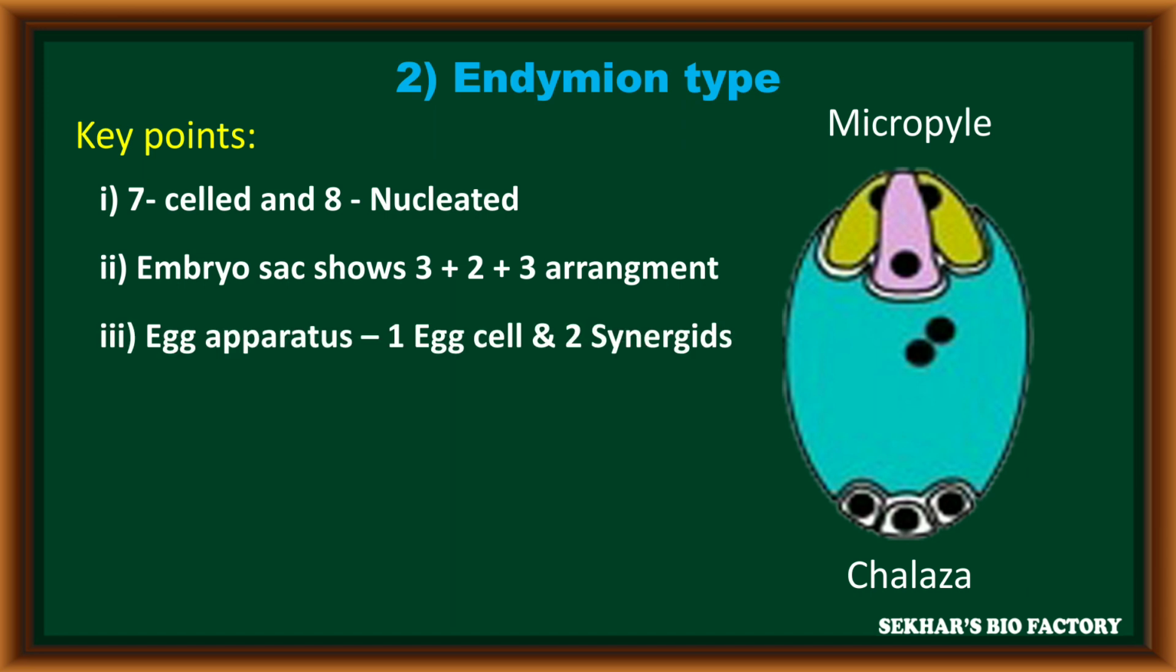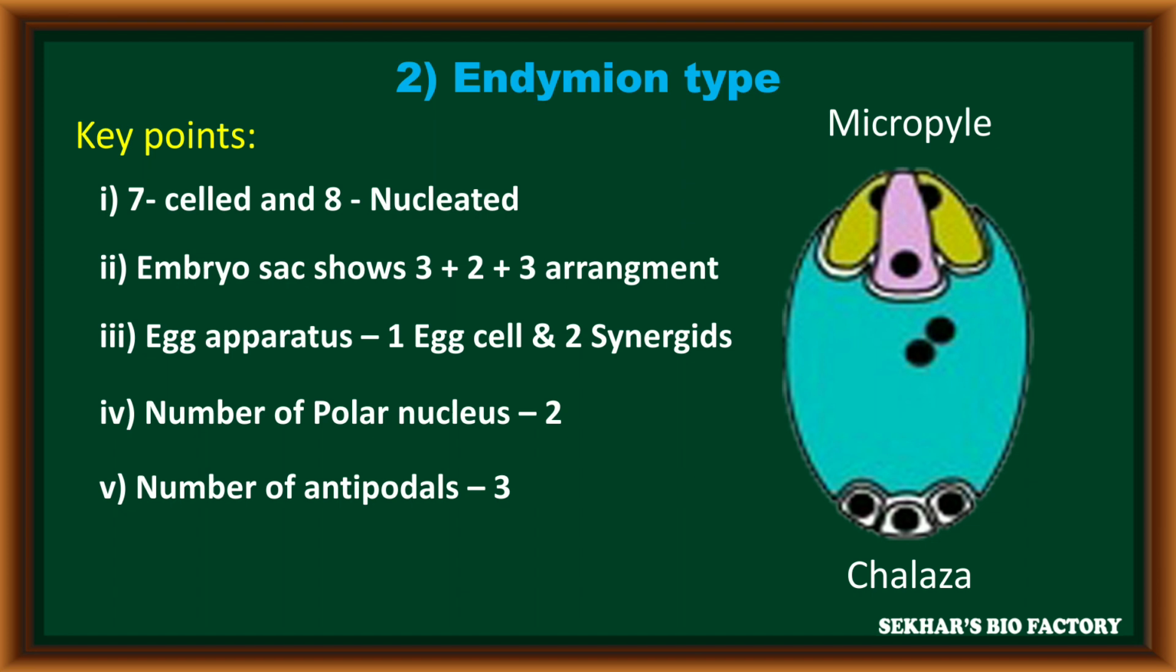In the structure of the embryo sac, the three cells present towards the micropylar end become the egg apparatus with a single egg cell and two synergids. The two polar nuclei are present in the central cell. Towards the chalazal end, it contains three antipodals. That means these endymion type and allium type of embryo sacs are similar to polygonum type of embryo sac in their structure.